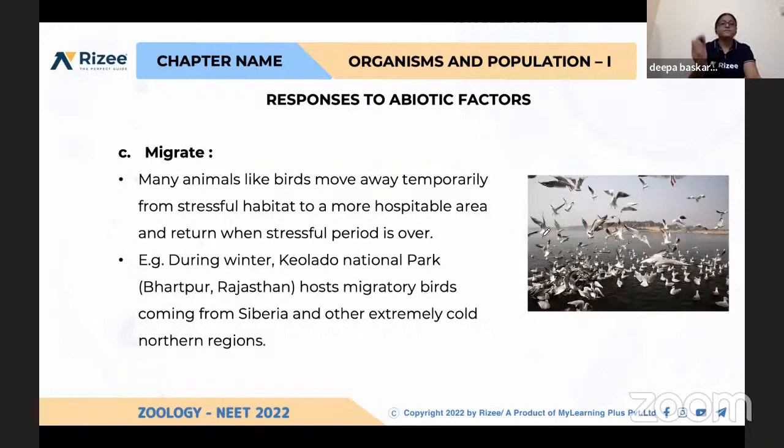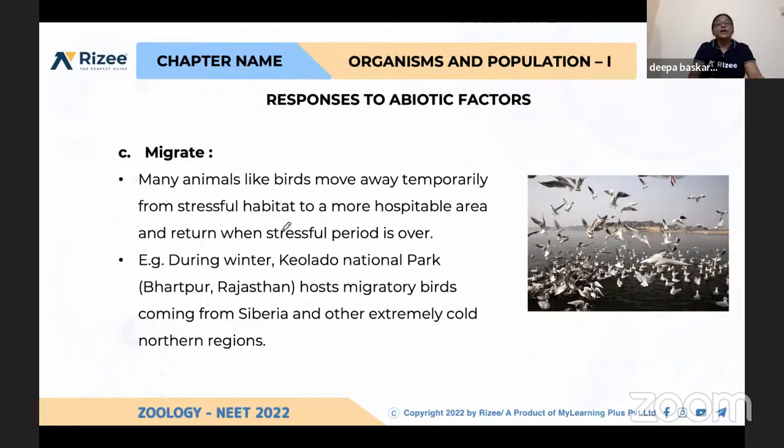Please remember this. Third thing, many animals like birds, if temperature changes are there, or if the water level is getting reduced in their living habitat, again they used to migrate from one place to another. They move away, even used to travel thousands of kilometers away from their regular environment.